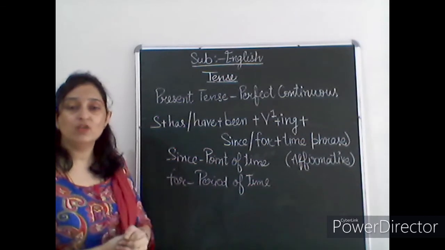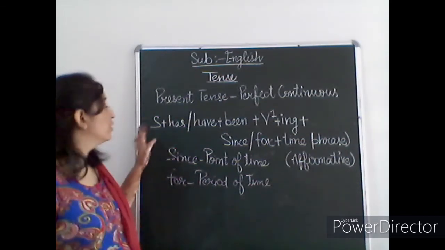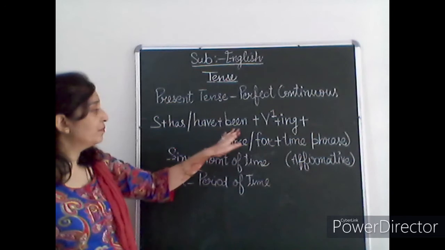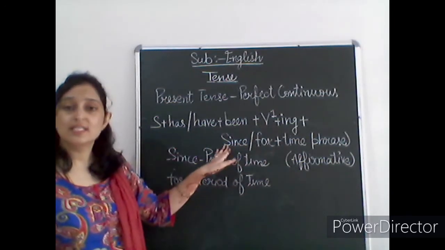So how can you make your sentence? See here, Ronak has been talking since.